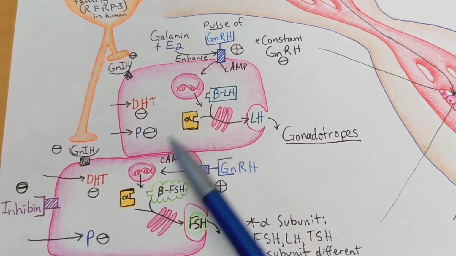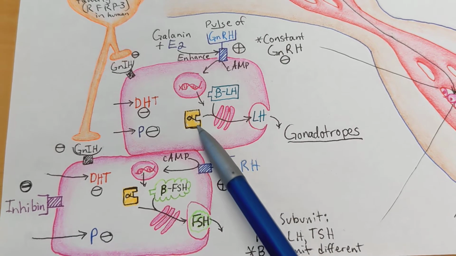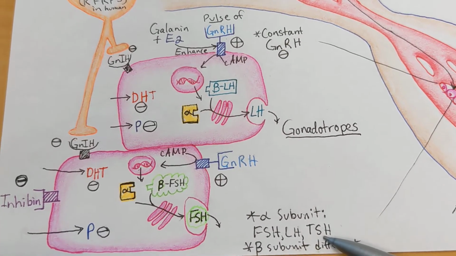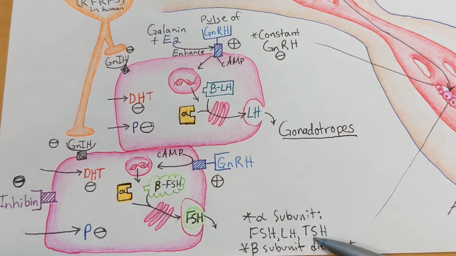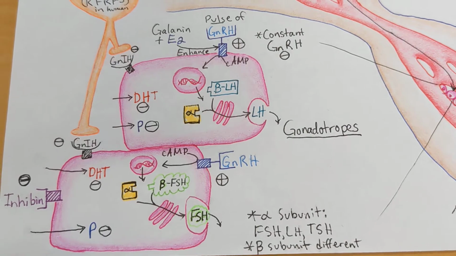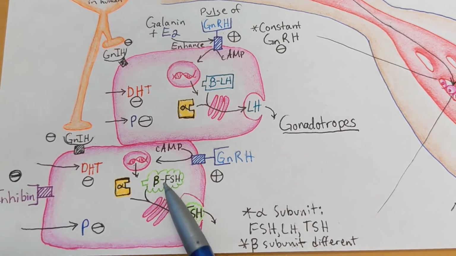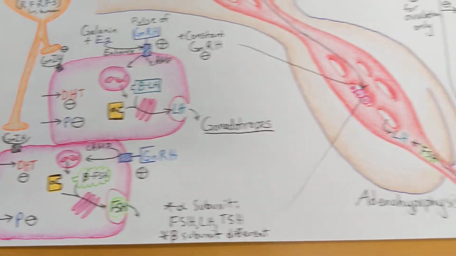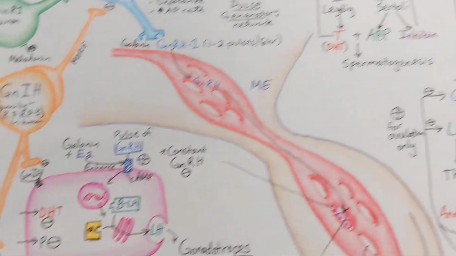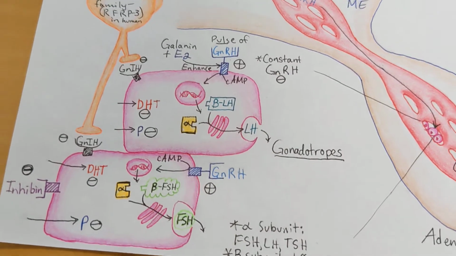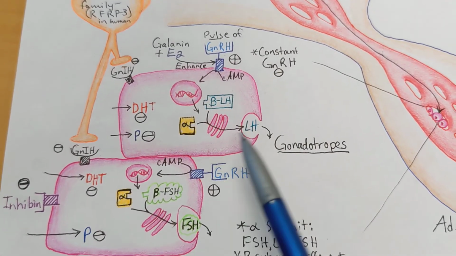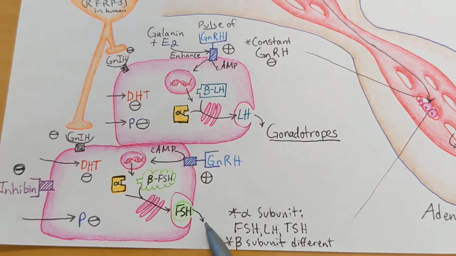The alpha subunit is the same for both LH and FSH, and for TSH, thyroid stimulating hormone, as well. And so it really is the beta subunit that's going to bind to the receptors and produce the different effects that we saw up here in these 2 summaries. Okay, so in summary, a pulse of GnRH leads to the release of LH and of FSH.